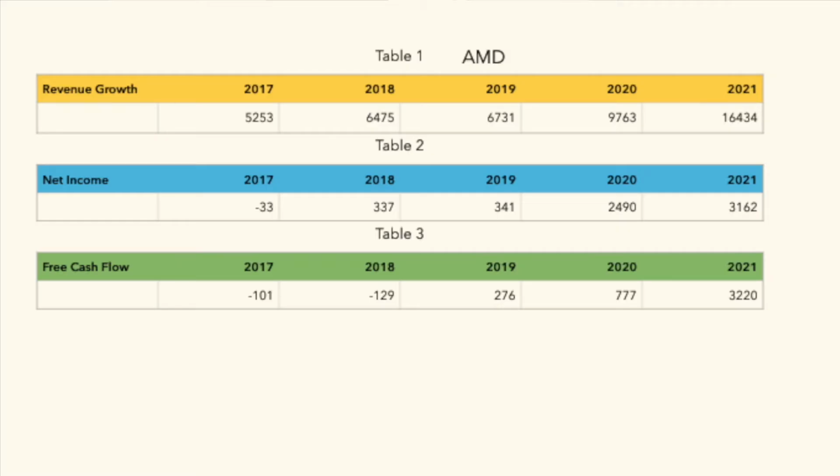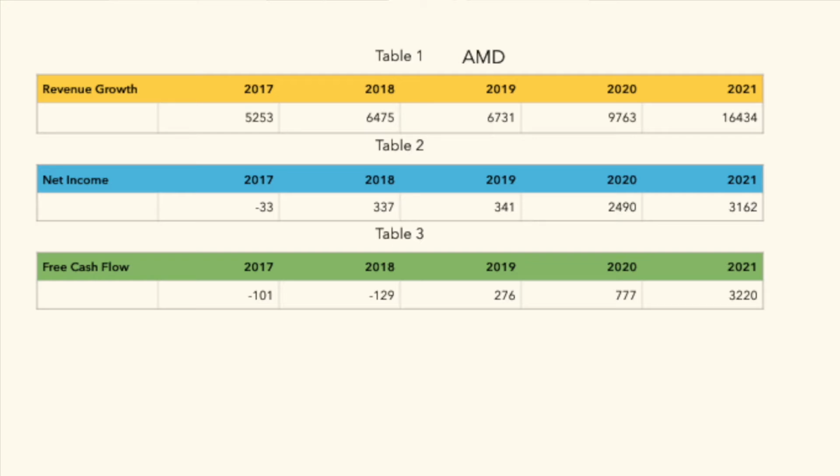The first thing we want to do is look at AMD's growth. That would include looking at their revenue growth, their free cash flow growth, and their net income growth. So we go to just that, and we can see their revenue has grown from $5.2 billion in 2017 to $16.4 billion in 2021. So that's fairly substantial growth.